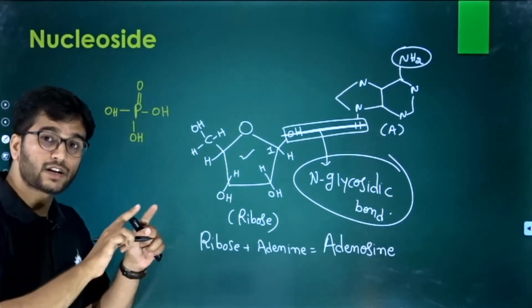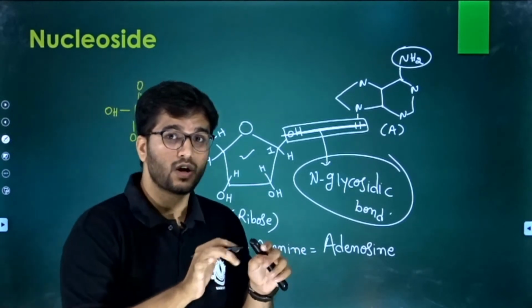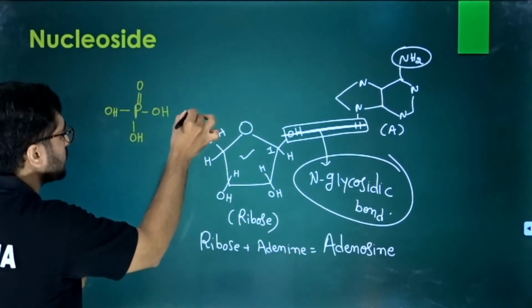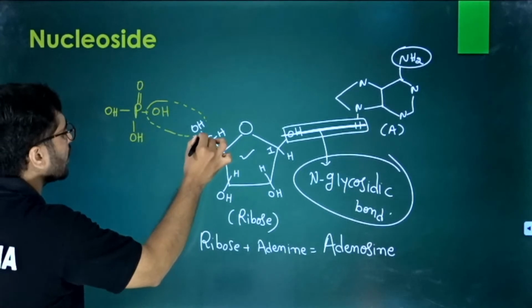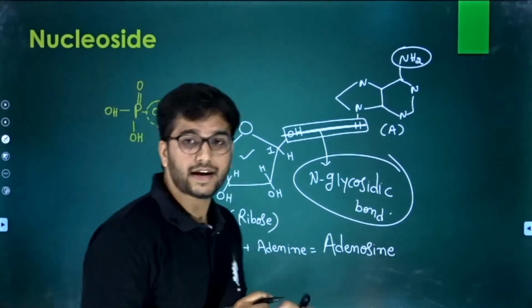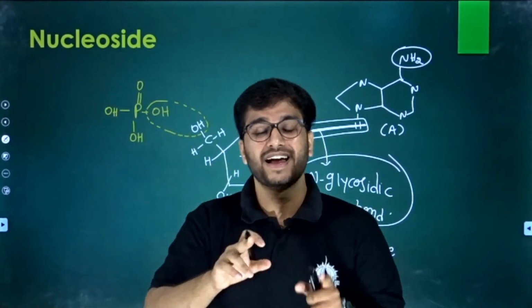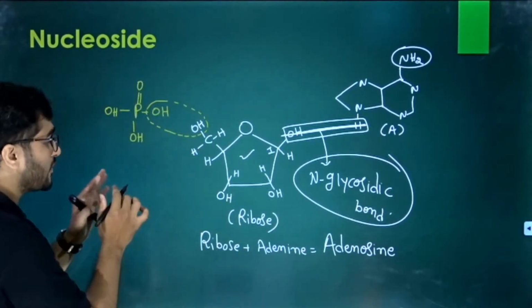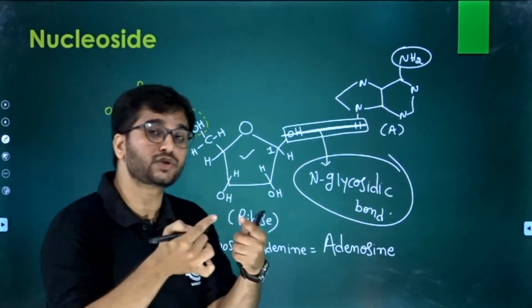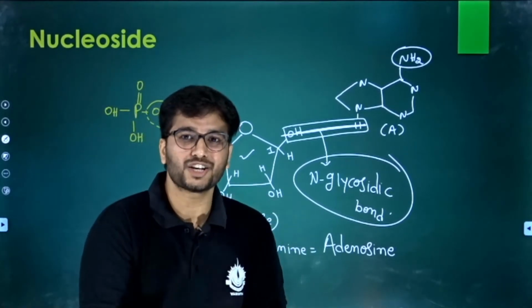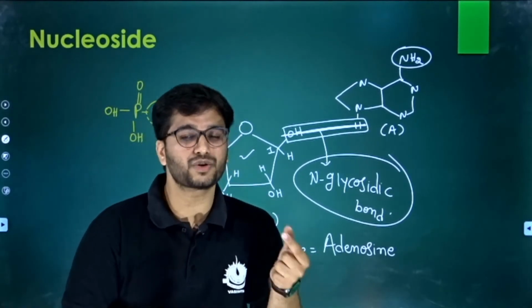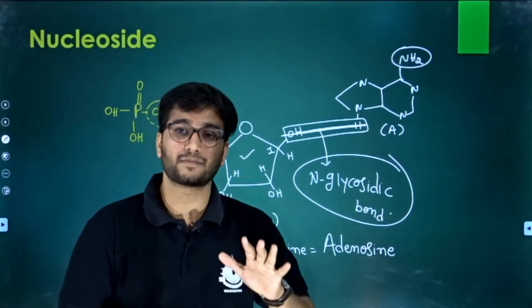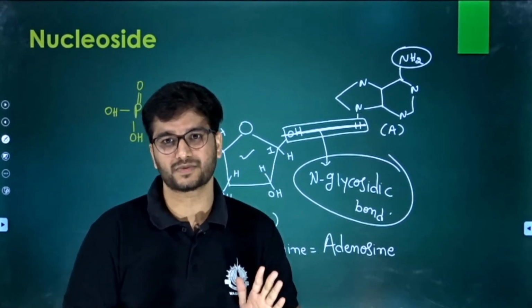See, there are 2 OH that attract now. This is the first OH, and this is the second. So the OH of the pentose sugar and the OH of the phosphate, they attract. And when there is an attraction in between 2 OH, you have 2 hydrogen and 1 oxygen, so that means H2O will be left from this component.